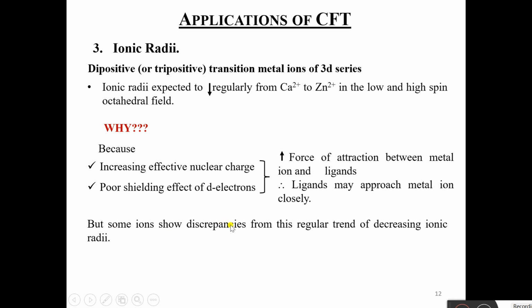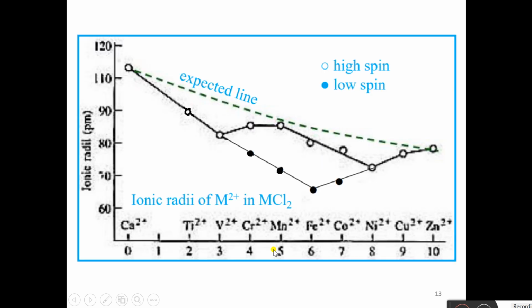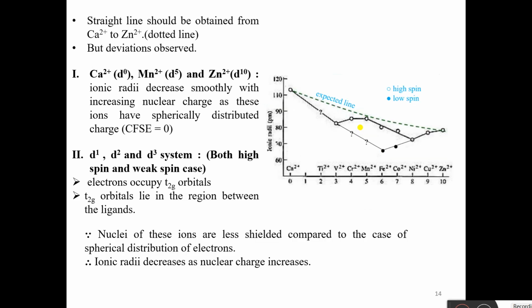Some ions showed discrepancies from this regular trend of decreasing ionic radii. So, in the high spin case, this kind of graph was obtained, and in the low spin case, this kind of graph was obtained instead of this expected dotted line. So, I will explain it to you in detail. We were expecting a straight line from Ca2+ to Zn2+, but what we observed were deviations. Now let us take the cases one by one.